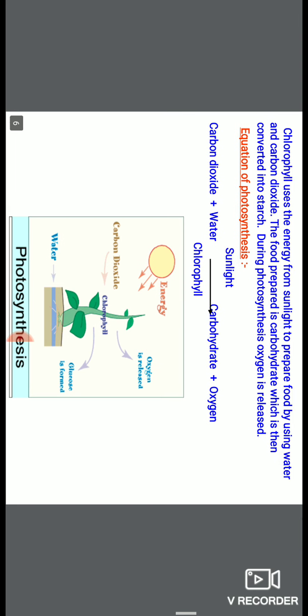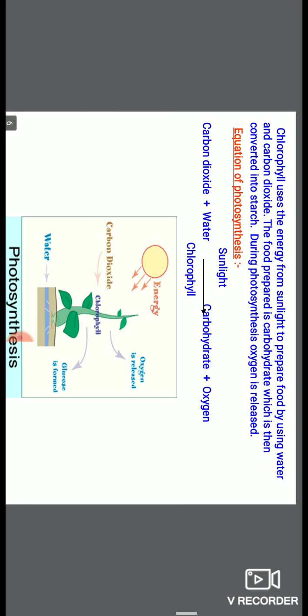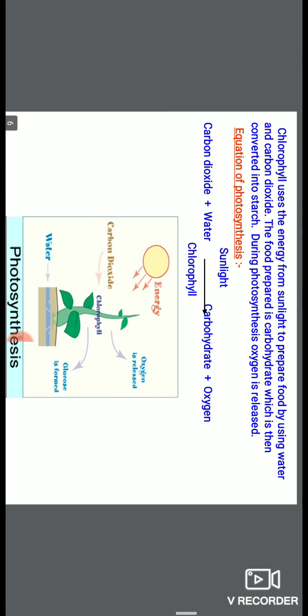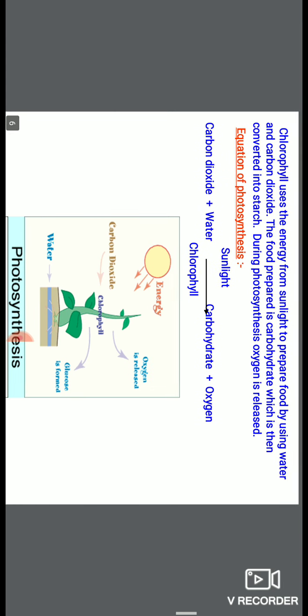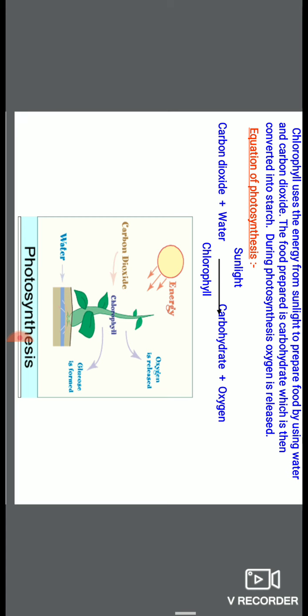Mostly this carbohydrate synthesized is glucose molecule, and many glucose molecules join with each other and form starch. So in the plant's body, food is stored in the form of starch, where multiple glucose units join with each other, and it gets stored in different parts of plants like stem, root, etc. Okay, so here in this picture it is clear what things are absorbed by the plants and which things are released by the plants. In this picture there is a plant that is green in color.